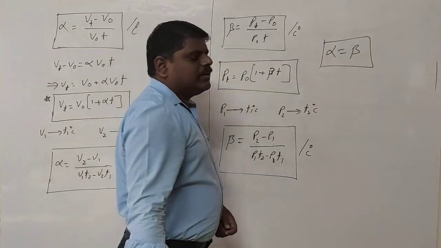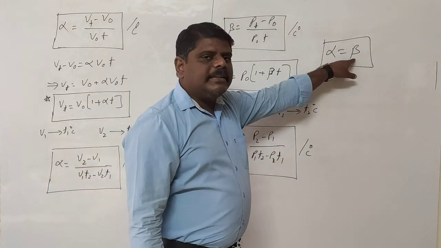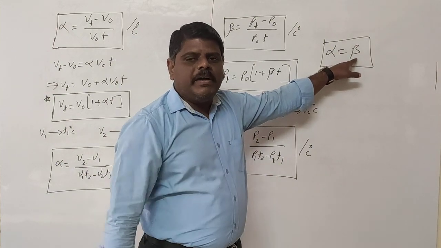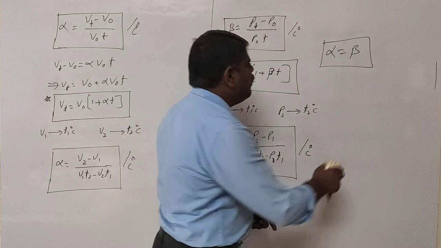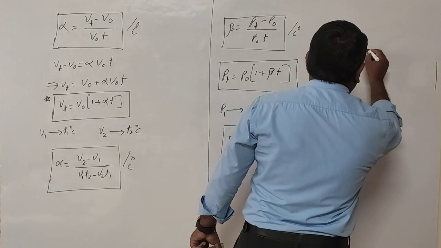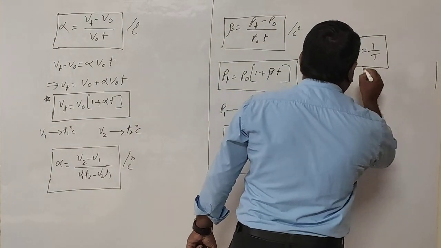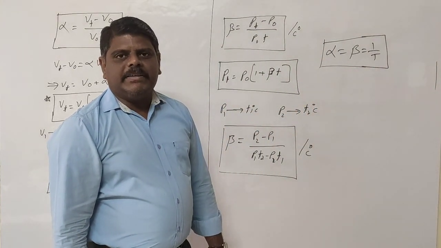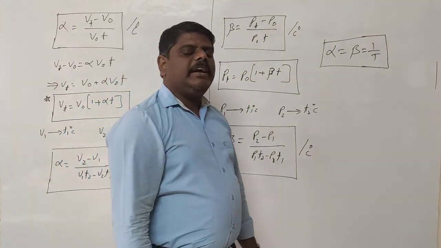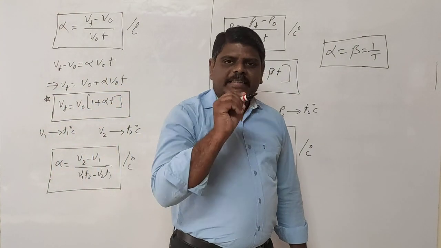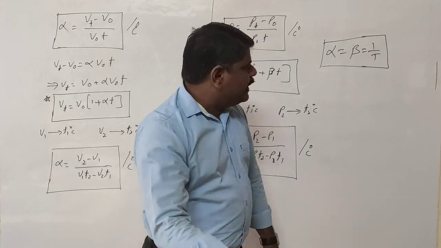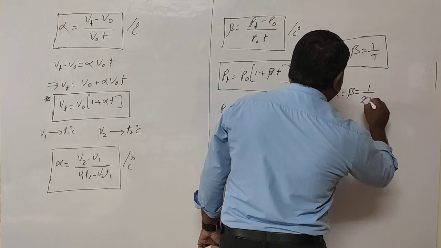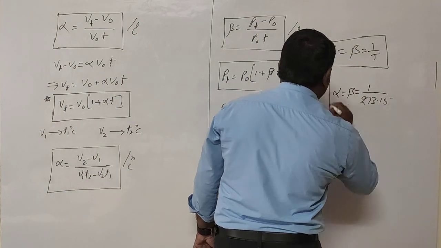There is no difference, both are the same, and both are equal to 1 by T. Alpha is equal to beta is equal to 1 by T. Here T represents the absolute temperature, and the exact value is 273.15. So in another form it can be written as alpha is equal to beta is equal to 1 by 273.15.